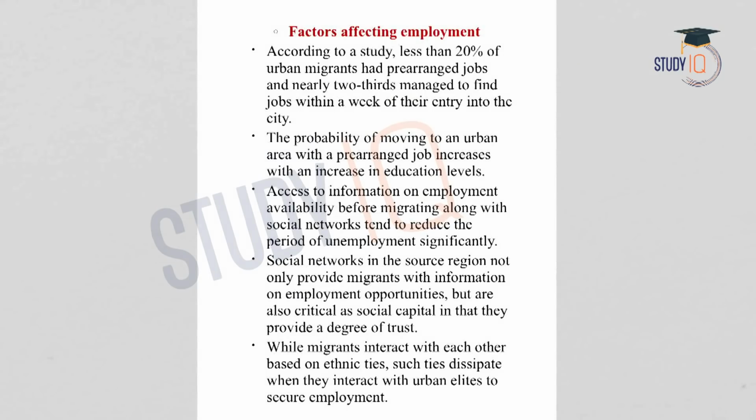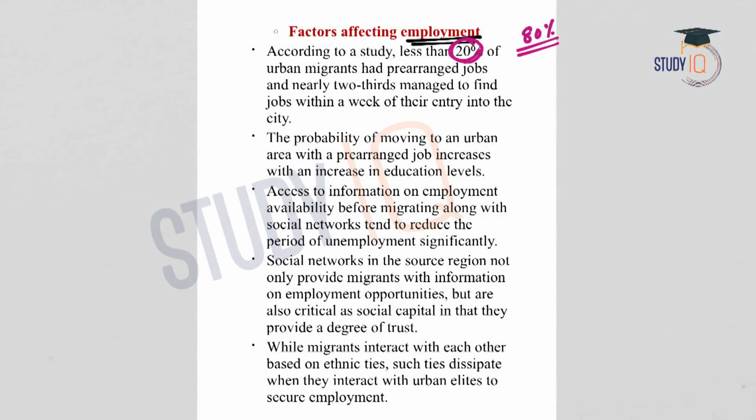Now let us understand what are the factors that affect the employment of these migrants. According to a study, less than 20% of urban migrants are able to get a pre-arranged job. That means before migrating to a place, you find a job, that is a pre-arranged job. So only 20% of the people first found the job and then migrated. But the rest, 80%, what do they do? They migrate first and secondly they try to find a job. So it clearly shows how informal the economy is.